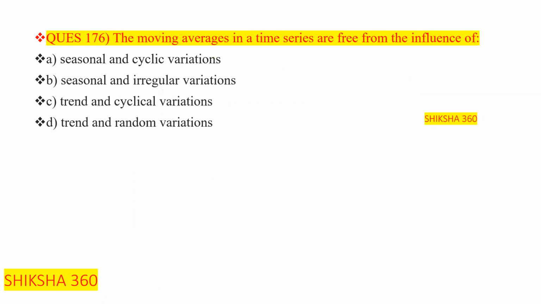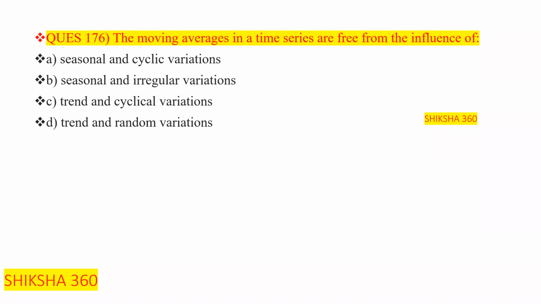Now move to the last question of our today's session. The moving average in a time series are free from the influence of. First option is seasonal and cyclical variation. Option number B is seasonal and irregular variation.